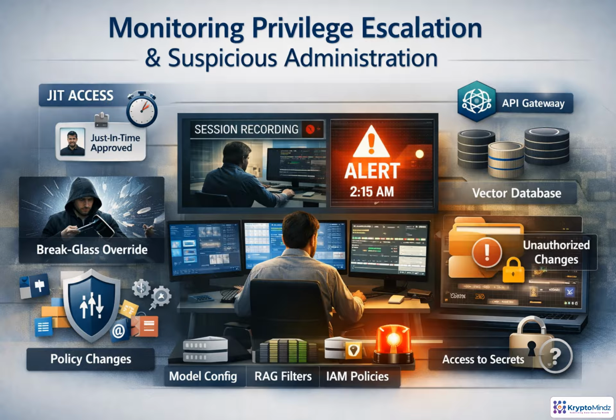Privilege escalation monitoring makes powerful actions visible, time-bound, and reviewable. Track just-in-time access from request to approval to session start, commands run, and session end. Treat break glass use, off-hours changes, failed elevation, and direct production edits as high-signal events. Watch for changes to guardrails, model routing, RAG filters, vector permissions, API gateways, IAM, and secrets. For the riskiest sessions, keep command logs, admin API traces, or recordings.